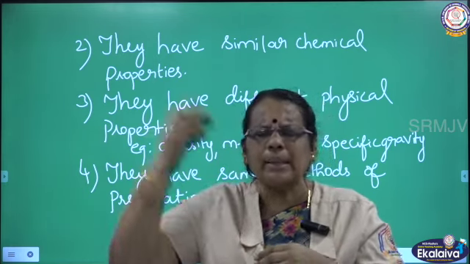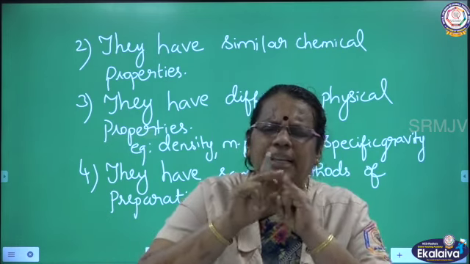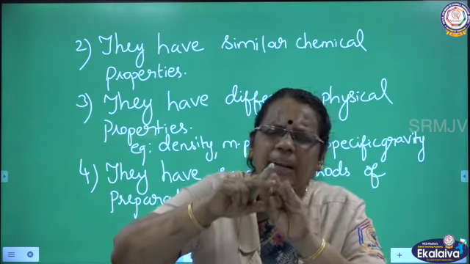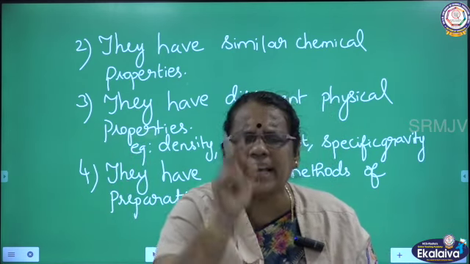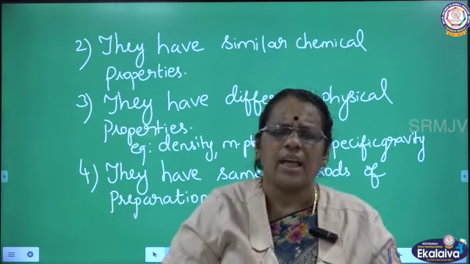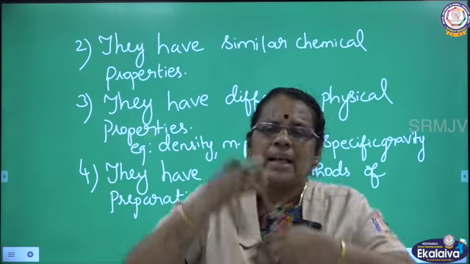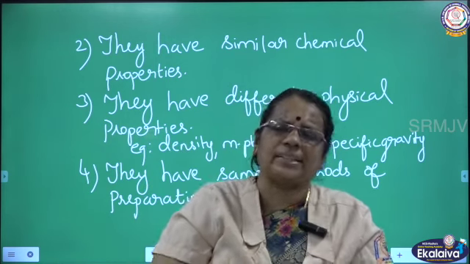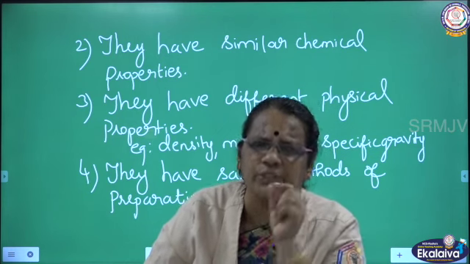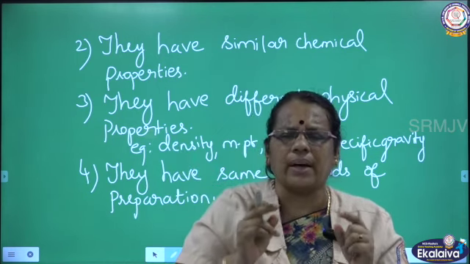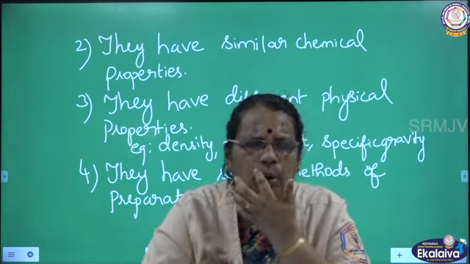So what are the properties that are similar? Chemical properties are similar, methods of preparation are similar. What is the difference? Only in physical properties will they show variation. And what is the other point we have discussed? Successive members in the homolog series differ by a unit of CH2. So all these are the characteristic features of homolog series.